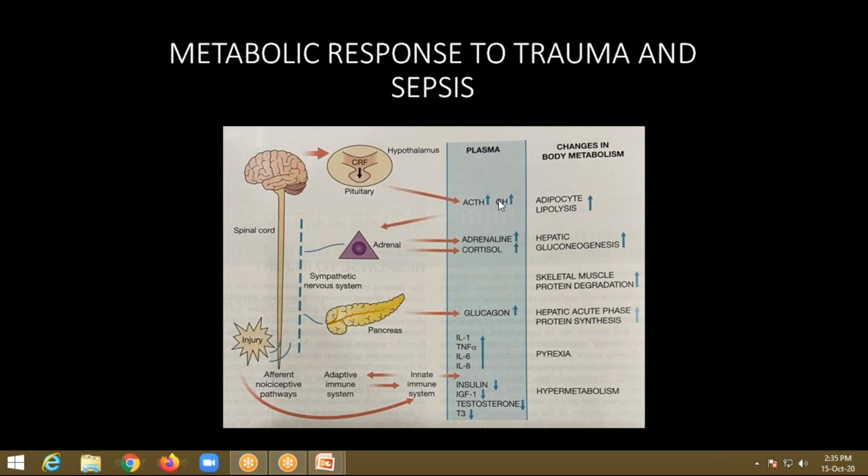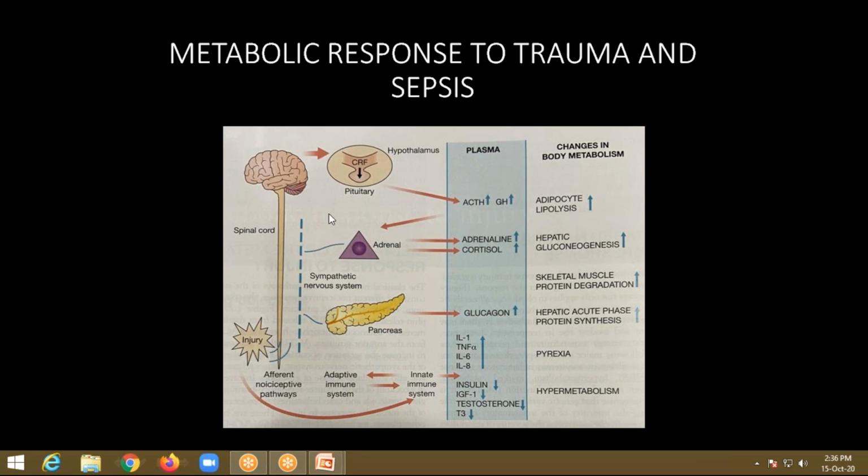This growth hormone will act on the fat cells, causing lipolysis to produce fatty acids. And this adrenocorticotropic hormone will stimulate the adrenal gland, that is the adrenal cortex. The adrenal gland has the adrenal medulla inside and the adrenal cortex outside. This adrenal cortex is stimulated to form cortisol.